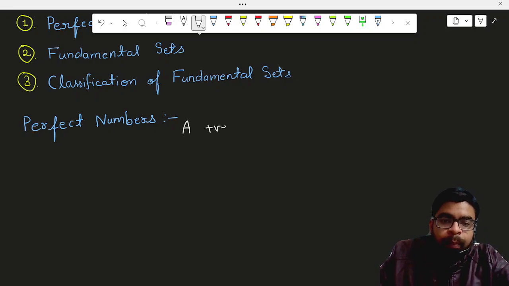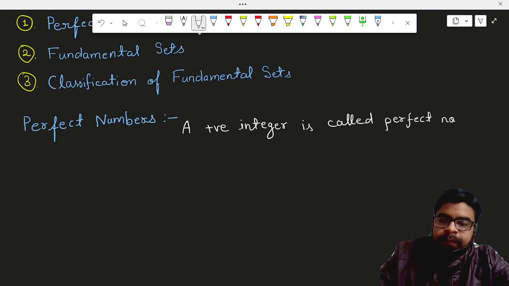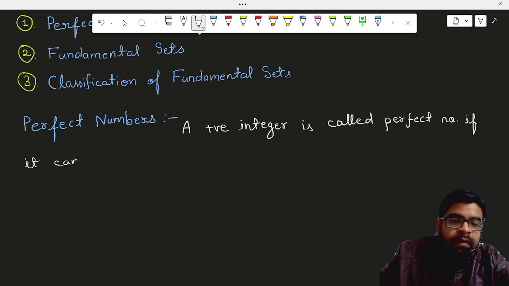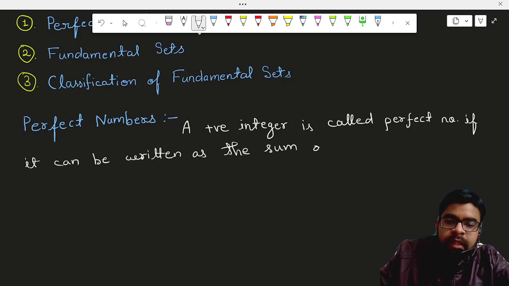A positive integer is called a perfect number if it can be written as the sum of its proper divisors. Its proper divisors. For example,